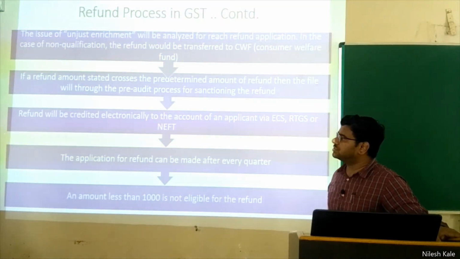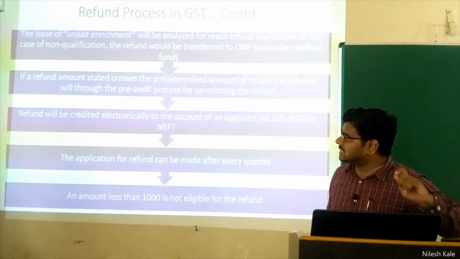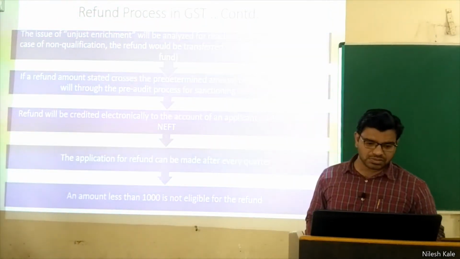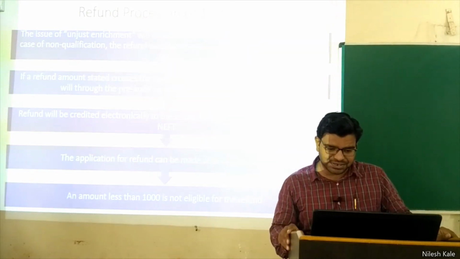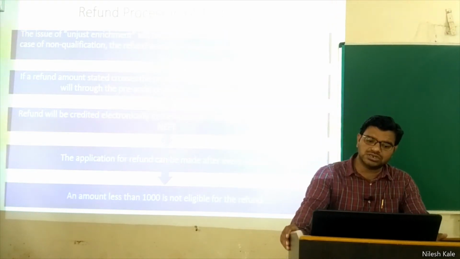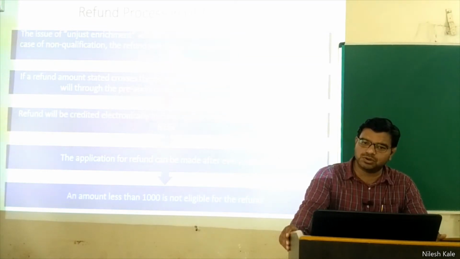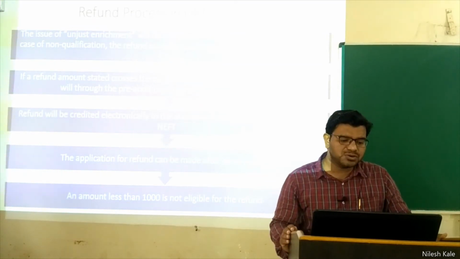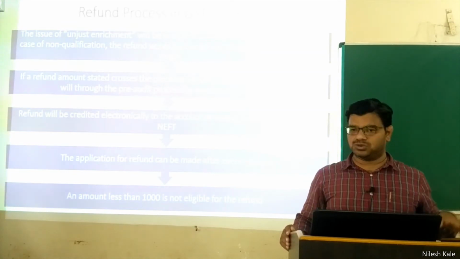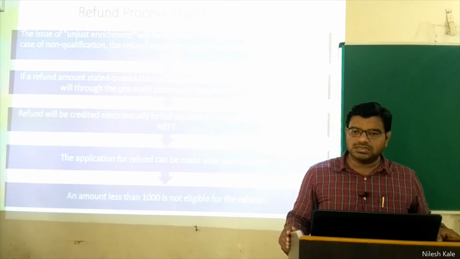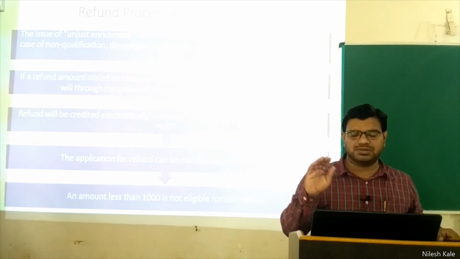And then the next point, if a refund amount stated crosses the predetermined amount of refund, then the file will go through the predetermined process for sanctioning the refund. What do you mean by this? If the refund amount stated crosses the predetermined amount, there will be a predetermined amount. What do you mean by this?